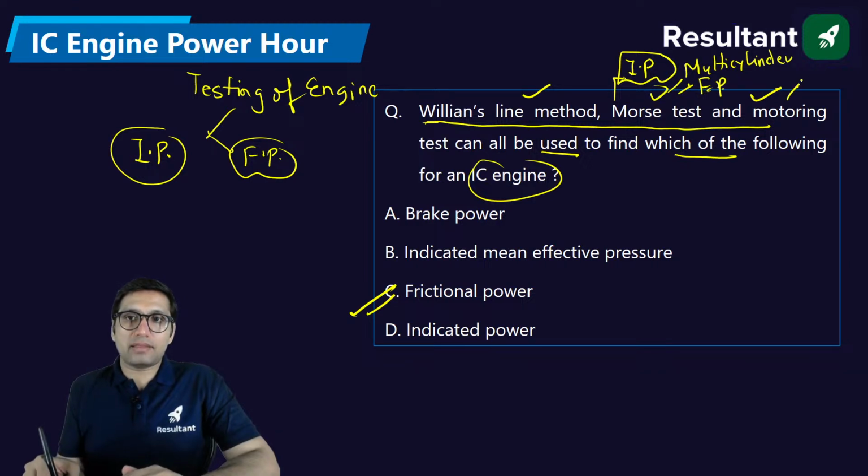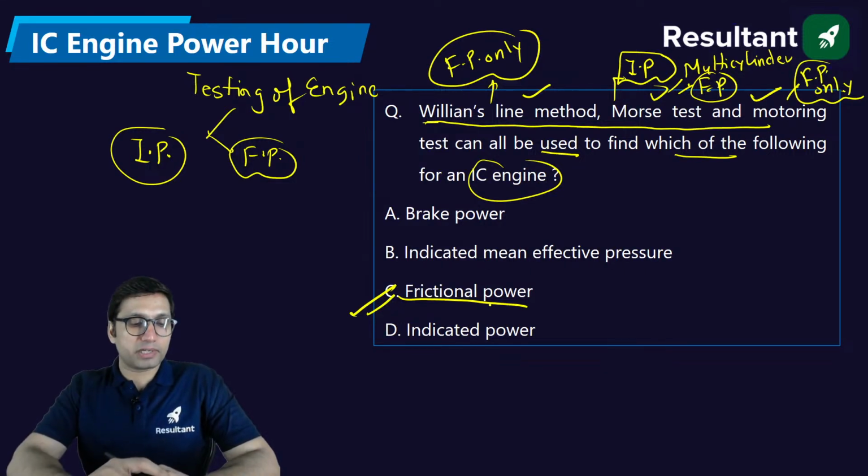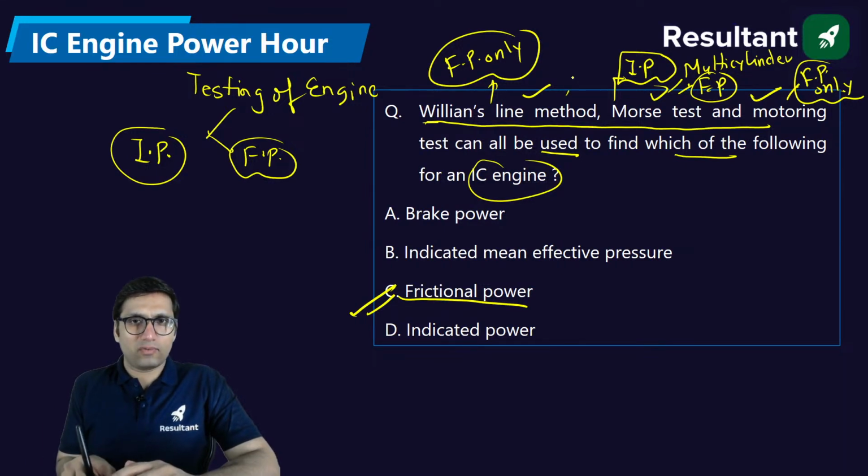But motoring test is only for friction power, FP. Willans line method is also only for friction power. Together, all three tests have one thing in common: they give you the value of friction power. Now, it is another matter that the Willans line method is only used for CI engines.